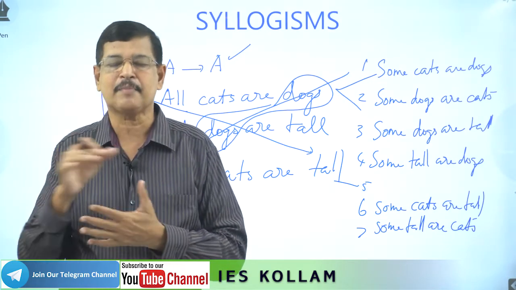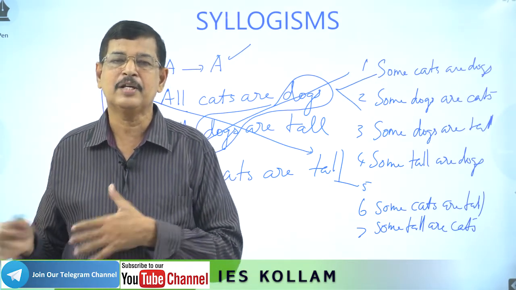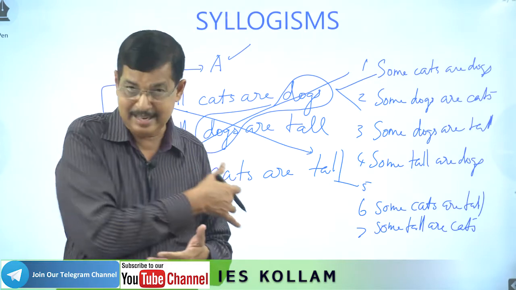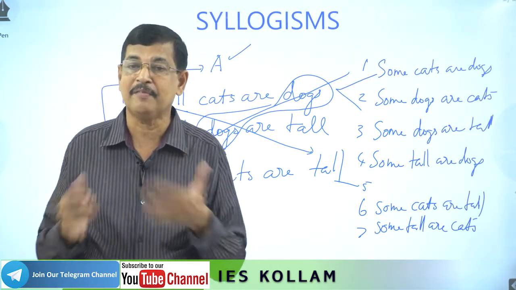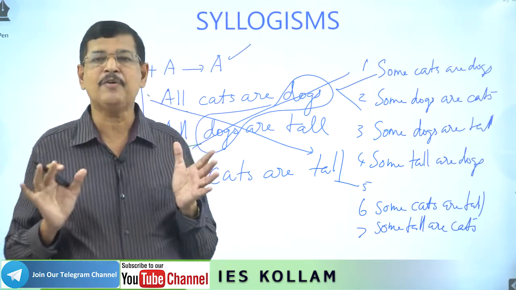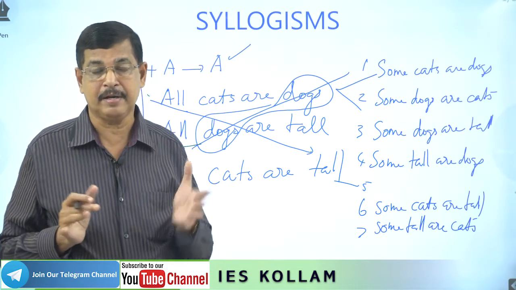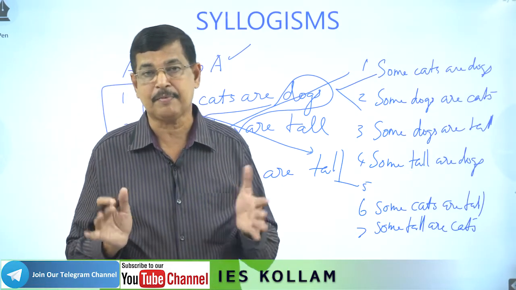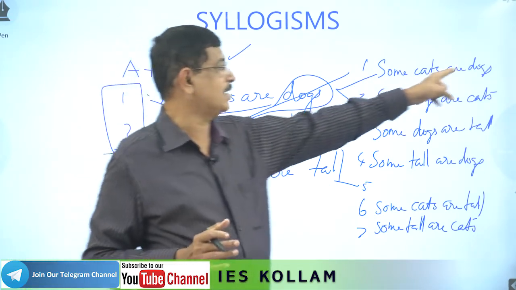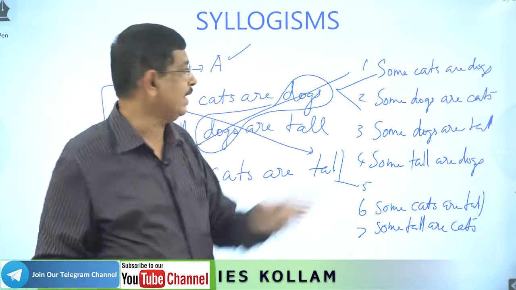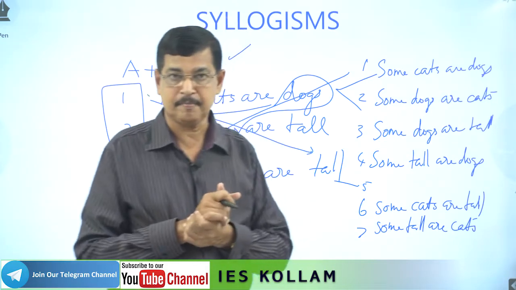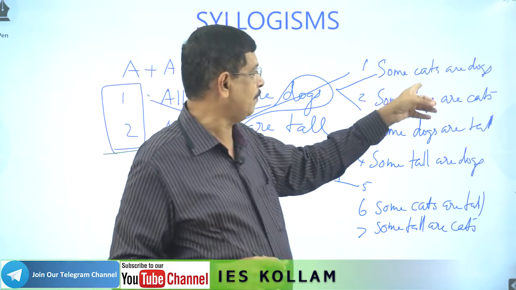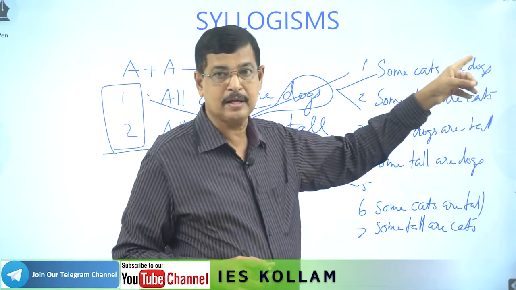Usually in the questions, some conclusions are given. Then based on the conclusions, you can check like this. How will we check? We have to check from the answer. While getting a statement and conclusions, we have to start from the answer. Here, some cats are dogs, we have to check. It's an I-type statement, some cats are dogs.